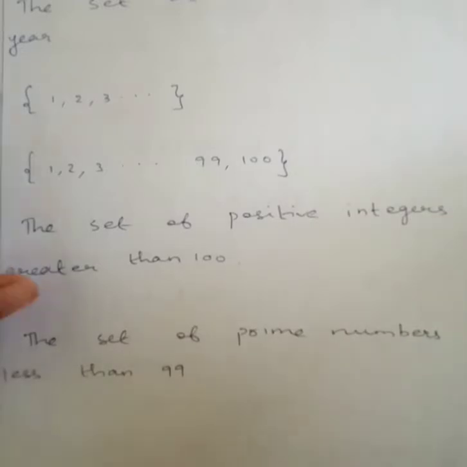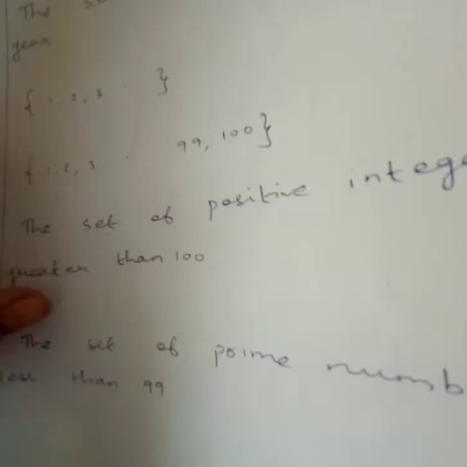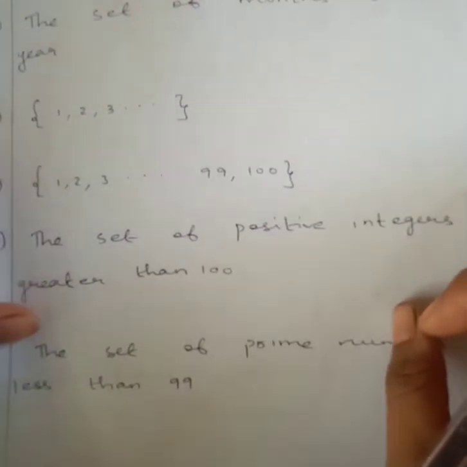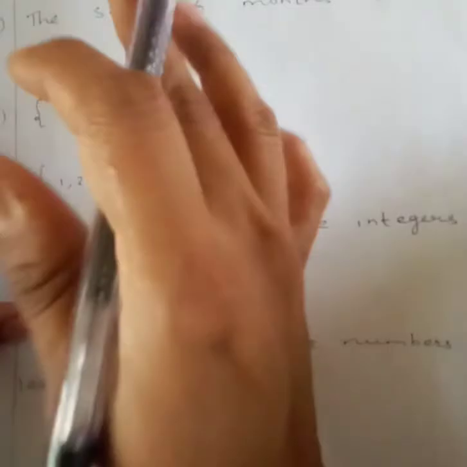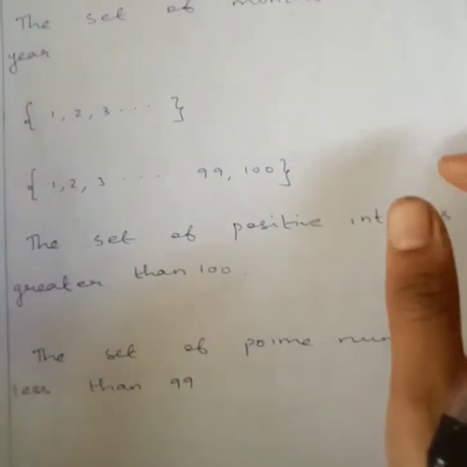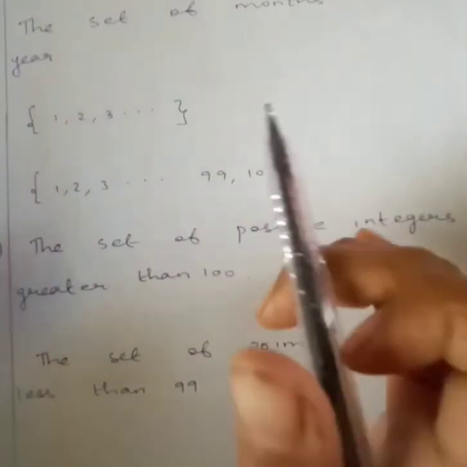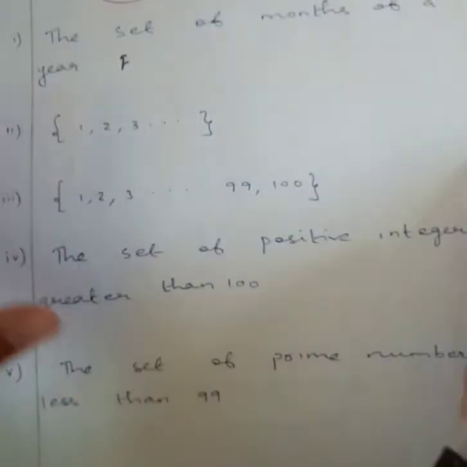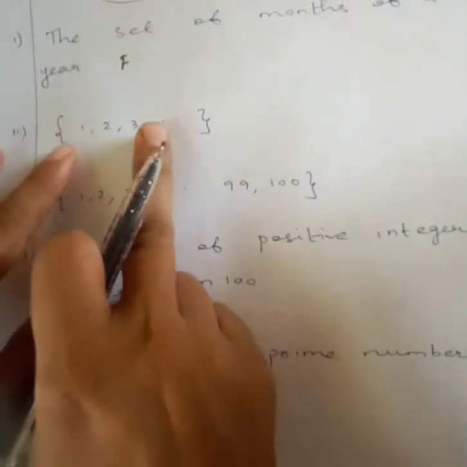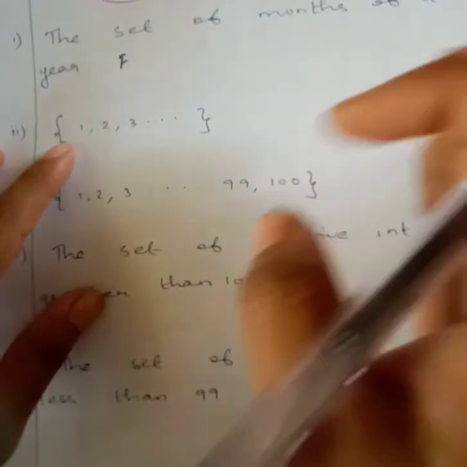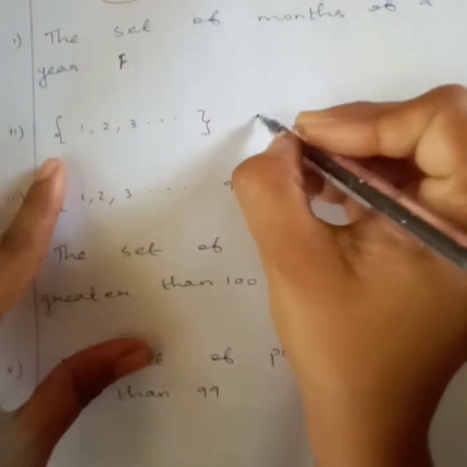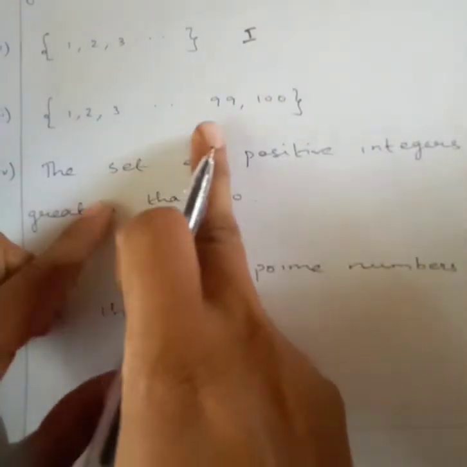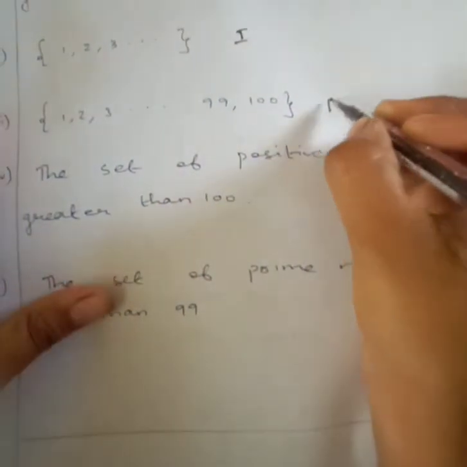Which of the following sets are finite or infinite? Okay, set infinite means what? You can count or whatever it is. The set of months of a year, it is finite. 1, 2, 3 etc. up to infinity, right? You know that. So this is infinite. The next one, 1, 2, 3 etc. up to 100. So it is finite.